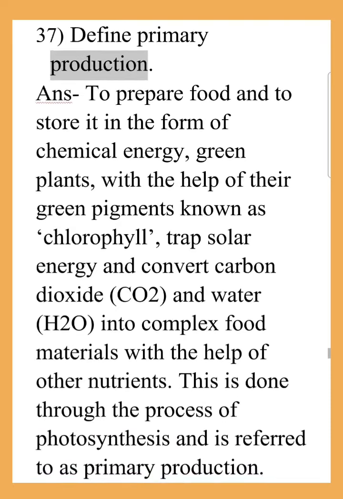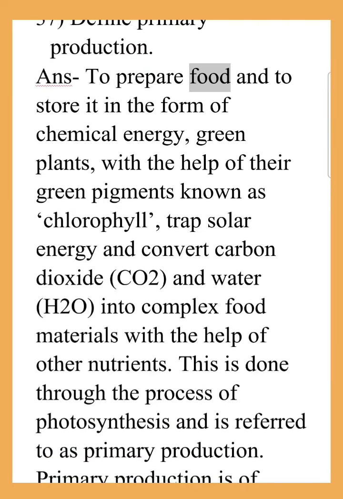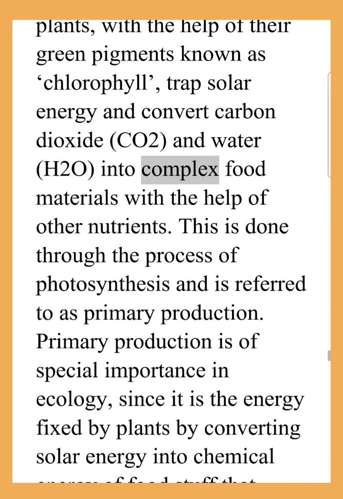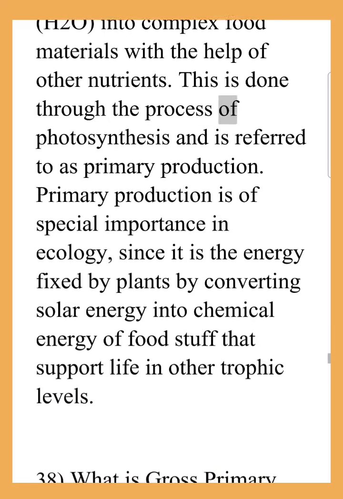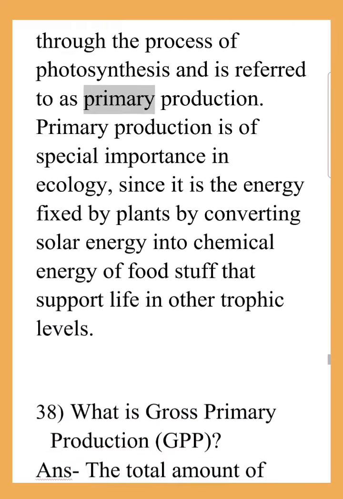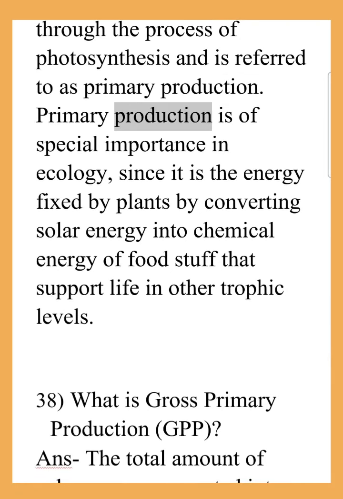Define primary production. To prepare food and to store it in the form of chemical energy, green plants, with the help of their green pigments known as chlorophyll, trap solar energy and convert carbon dioxide, CO2, and water, H2O, into complex food materials with the help of other nutrients. This is done through the process of photosynthesis and is referred to as primary production. Primary production is of special importance in ecology, since it is the energy fixed by plants by converting solar energy into chemical energy of foodstuff that support life in other trophic levels.